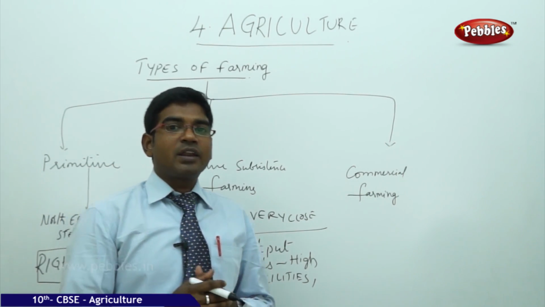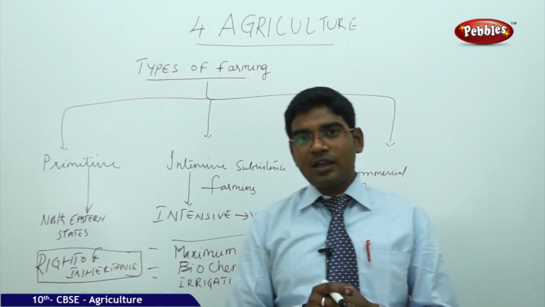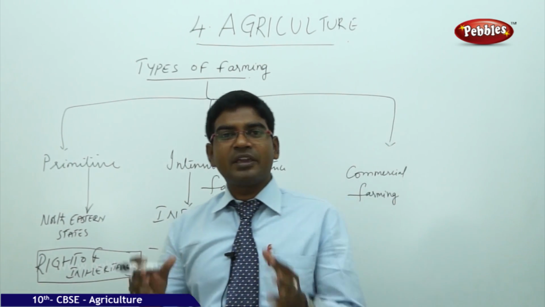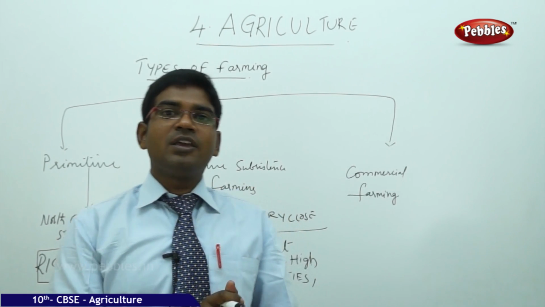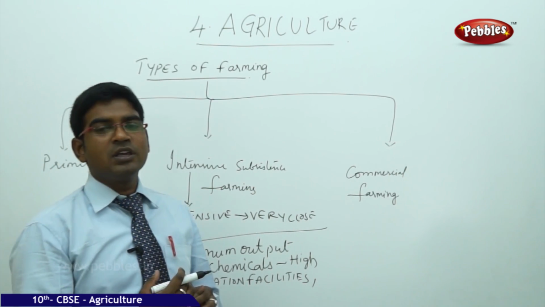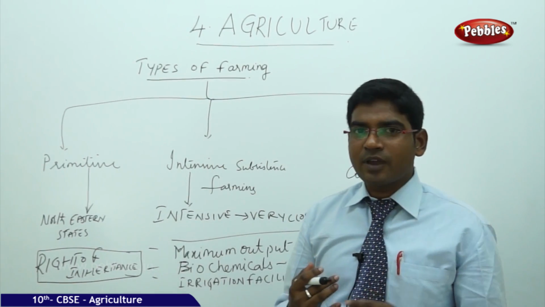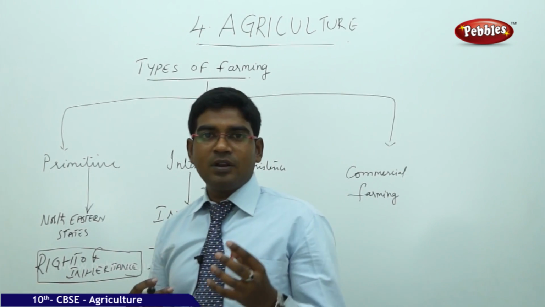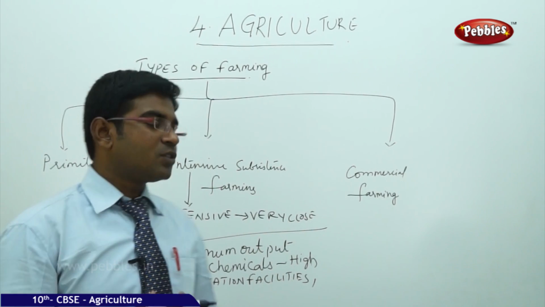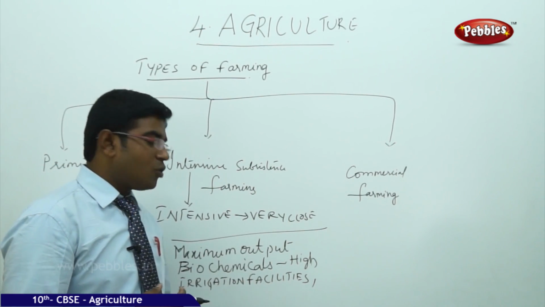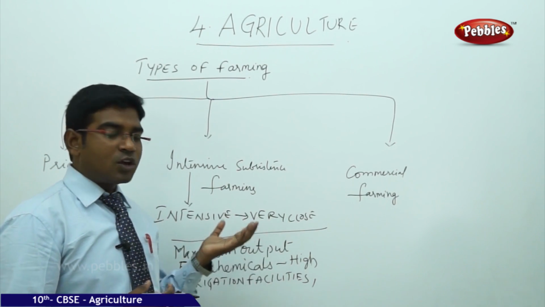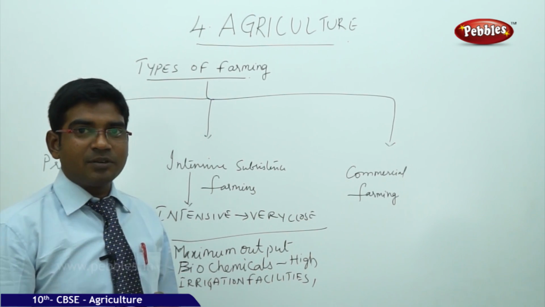Because of the right of inheritance in India, the division of land is happening rapidly because of the growth of the population. Even though the average land holding is less than 1 to 1.5 hectares, the farmers are trying their level best to derive the maximum output from the crop they have.